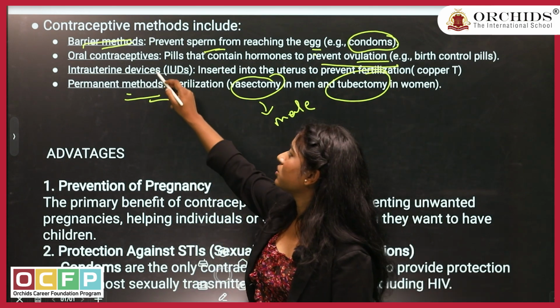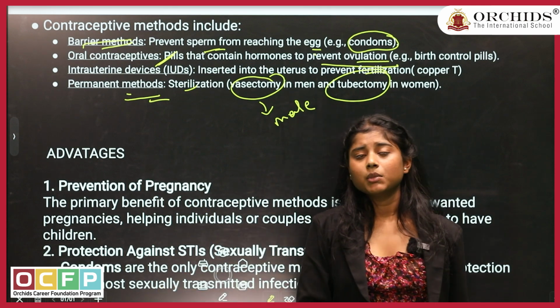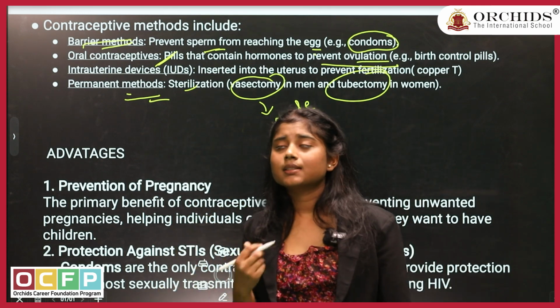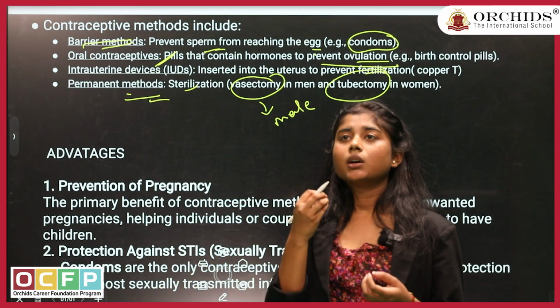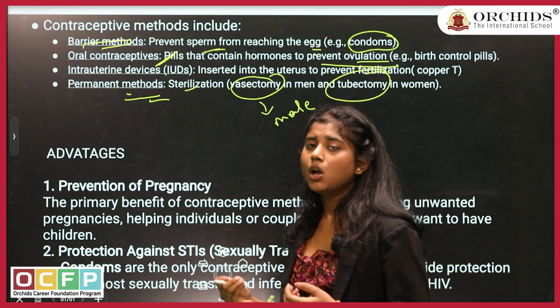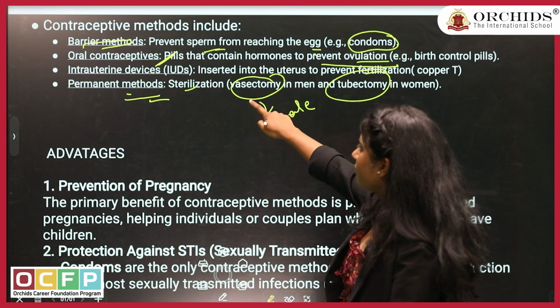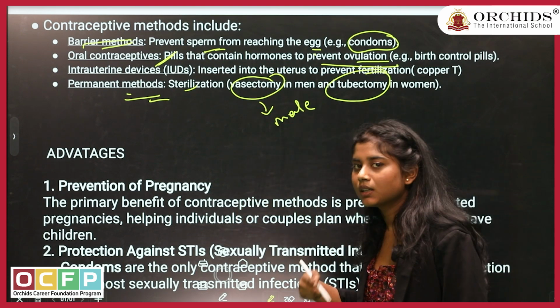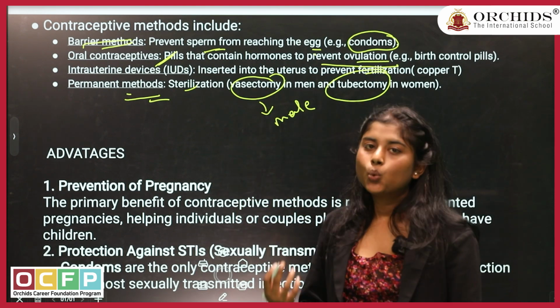Now, this method is not usually advised every time because this method has a capability to do some changes with the hormone balance. So, if the oral contraceptive will be taken again, the hormonal change will happen.